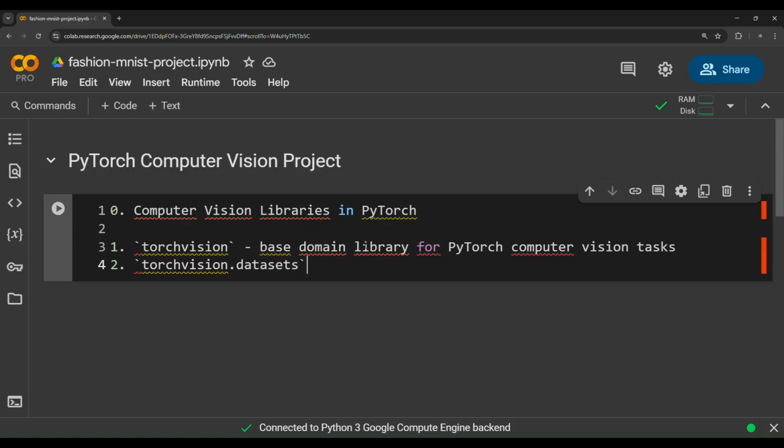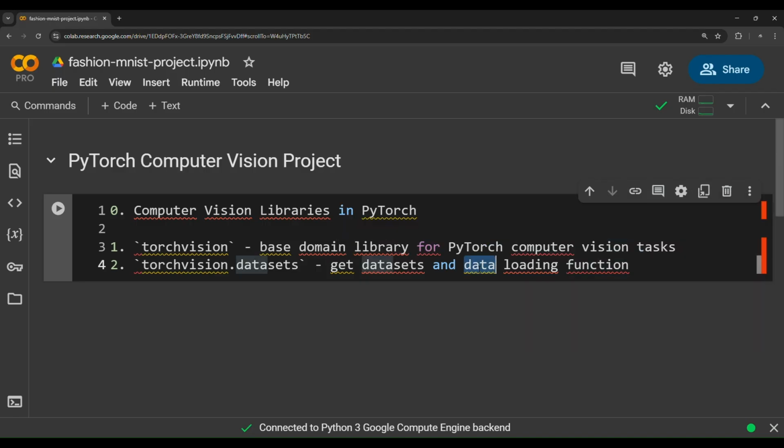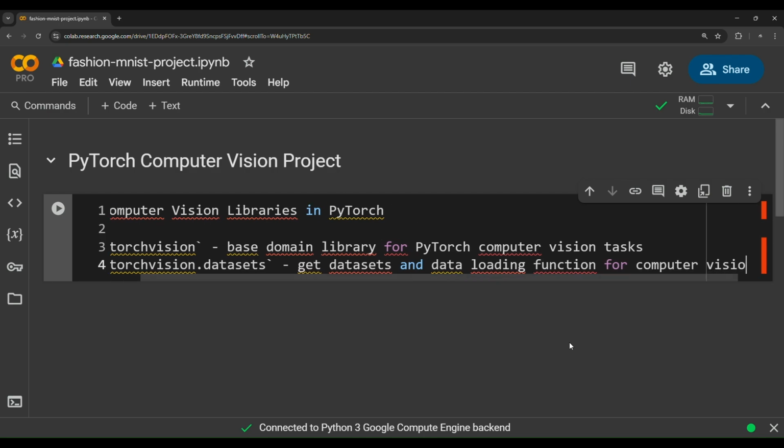torchvision.datasets. This datasets library is known for being the main library for the popular datasets in PyTorch. So get datasets if you want to use popular datasets like CIFAR-100, CIFAR-10, or the FashionMNIST dataset, all contained in this library. So get datasets and data loading functions. Also, it contains some functions that are known for their ability to load data. So, and data loading functions for computer vision.